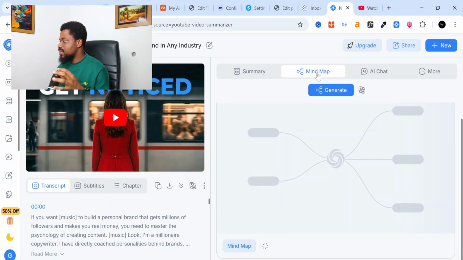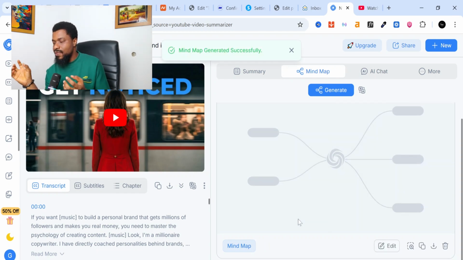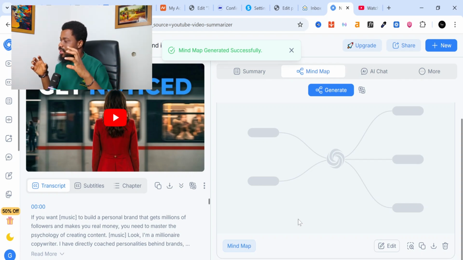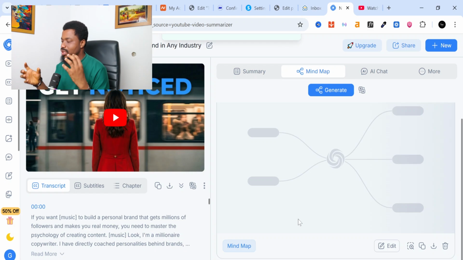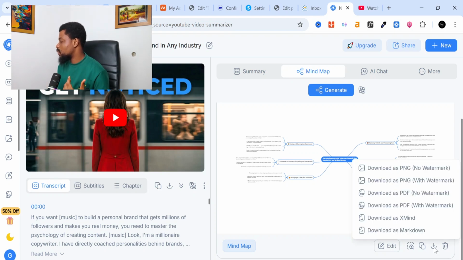Also, I can tell it to generate the mind map of this video. And as you can see, it's creating the mind map of the entire content from that video without me doing basically anything. So I can just learn without having to watch this video. If you do not have time to constantly keep consuming videos, you can see the mind map is ready, and I can download it and go through it whenever I want.